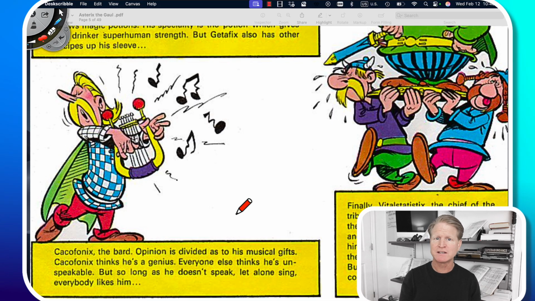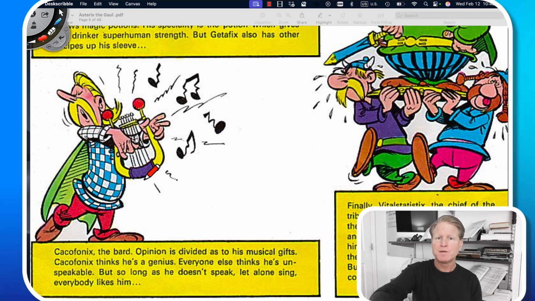But we can also just say unspeakable. The food was unspeakable. The traffic was unspeakable. I saw that movie, but it was unspeakable. So this is a play on words because it says everyone thinks he's unspeakable. But as long as he doesn't speak, let alone sing, everyone likes him.